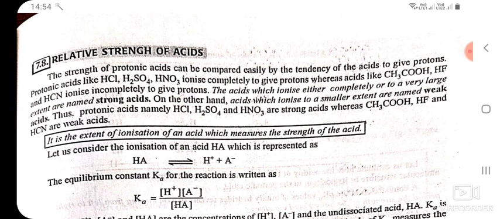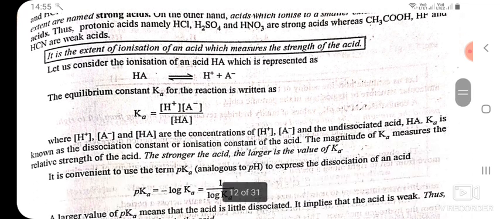On the other hand, acids which ionize to a smaller extent are named weak acids. Thus, protonic acids, namely HCl, H2SO4 and HNO3 are stronger acids, whereas CH3COOH, HF and HCN are weak acids. It is the extent of ionization of an acid which measures the strength of the acid.